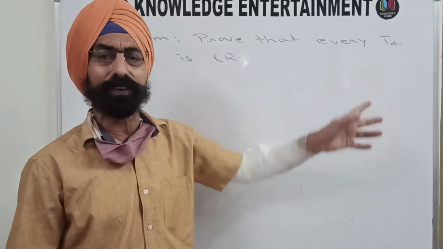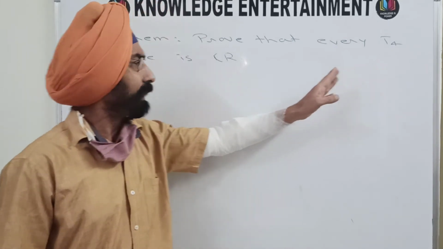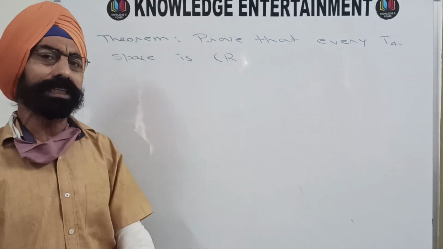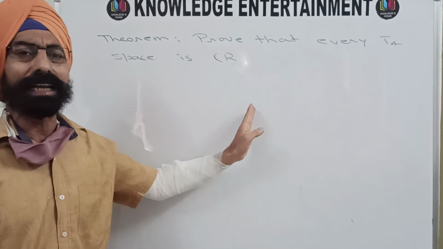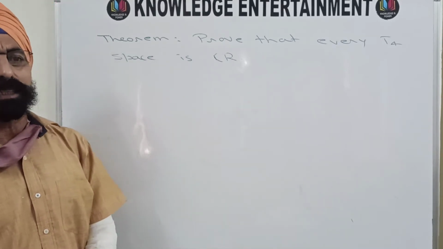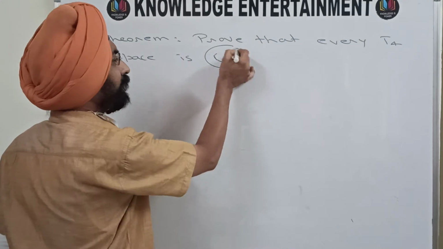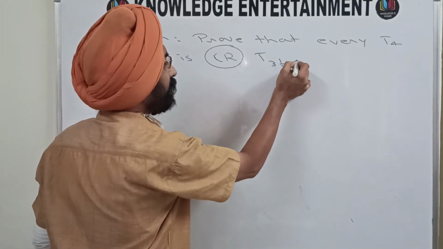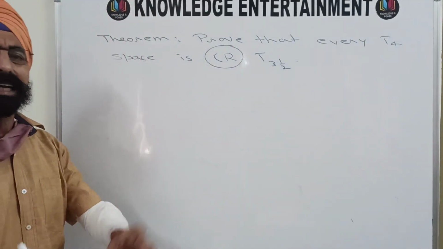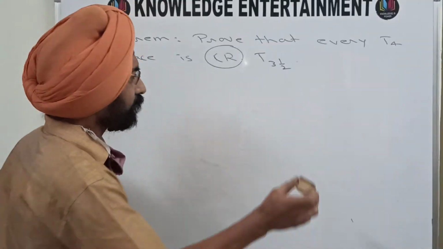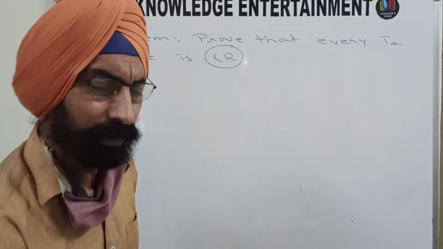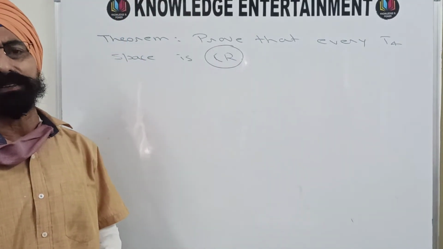Why? Because T4 means T1 also. So it is T1, and if it becomes CR, then T1 plus CR becomes Tychonoff, that means T3 and a half. So this theorem can also appear in your examination with T3 and a half instead of CR. But here I am going to prove that every T4 space is a completely regular space. T3 and a half will be automatically covered because T4 includes T1.